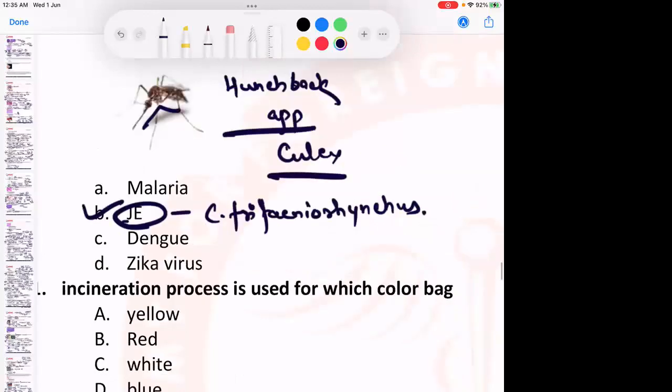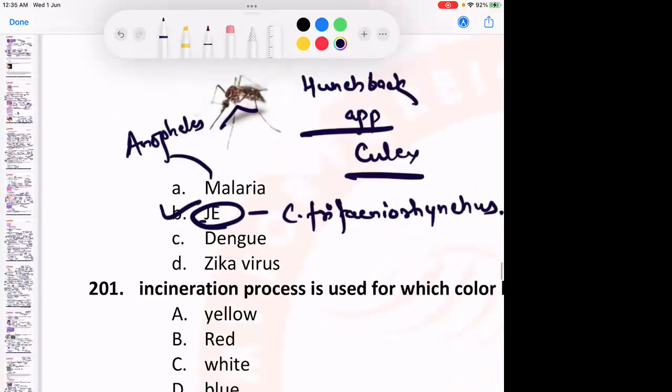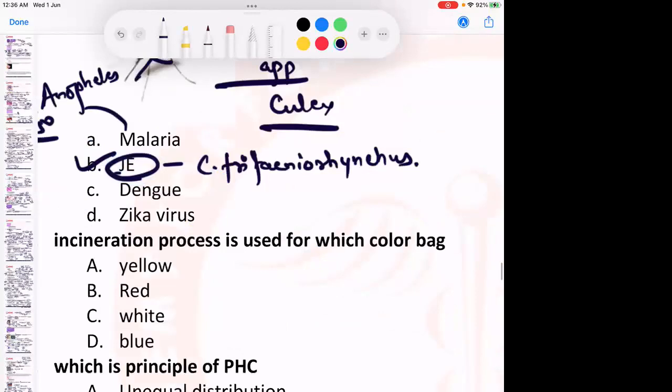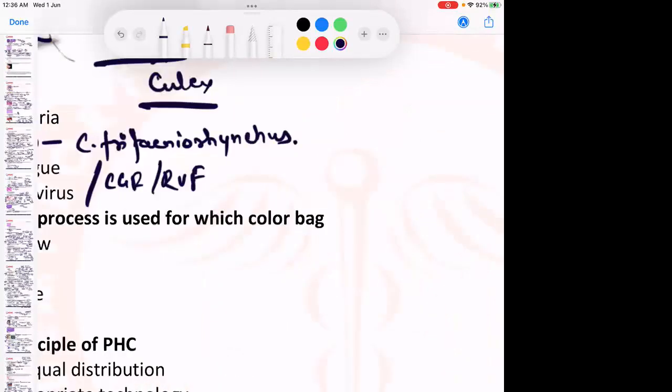Malaria, as we know, is transmitted by the female Anopheles, whose image has come many times. Here the mosquito sits at an angle of 45 degrees, and the wings have black spots. That is the female Anopheles mosquito. Dengue, Zika virus, chikungunya fever, Rift Valley fever, yellow fever.